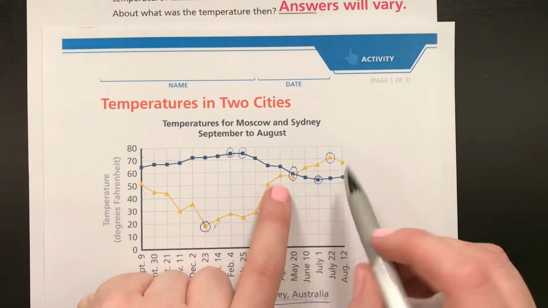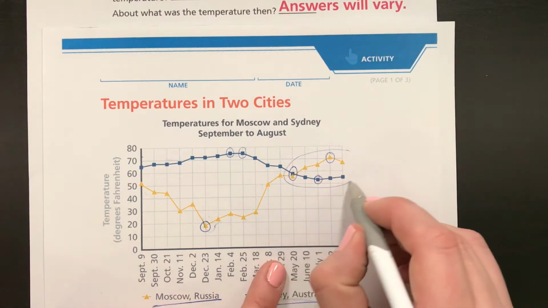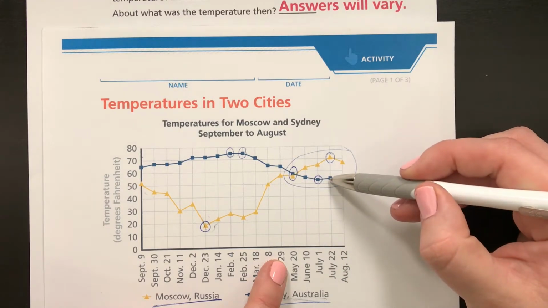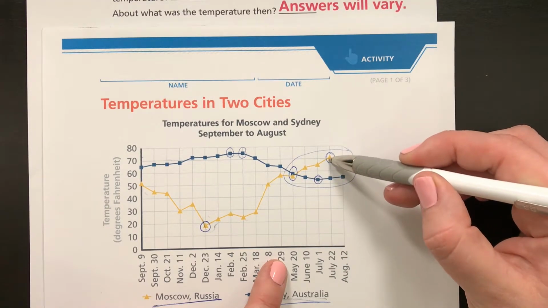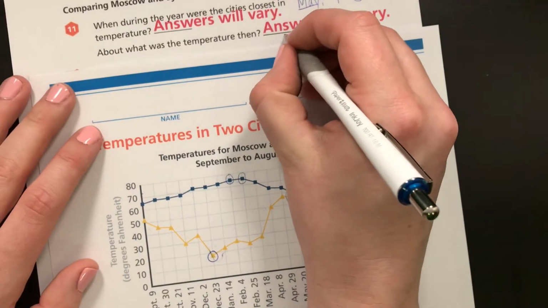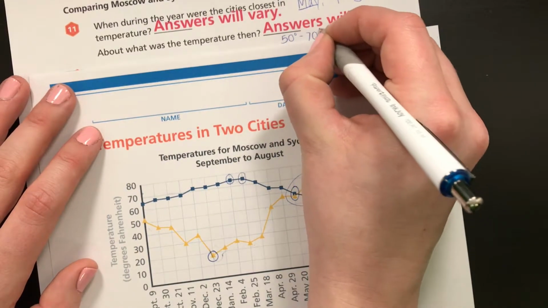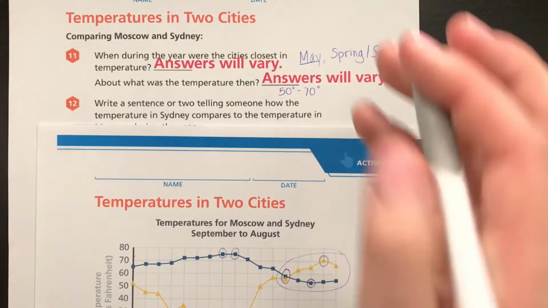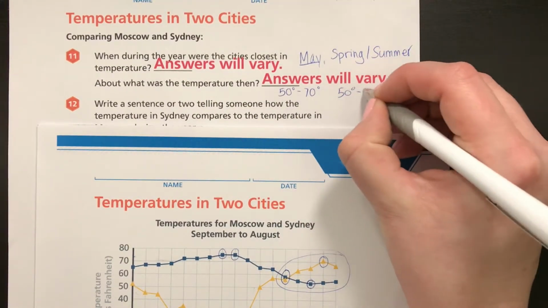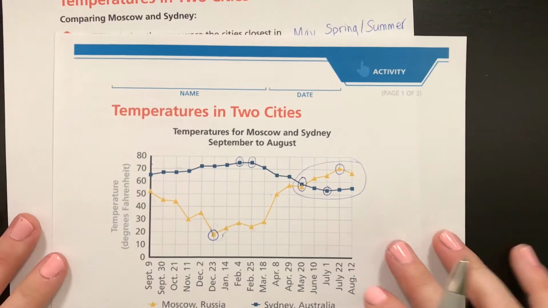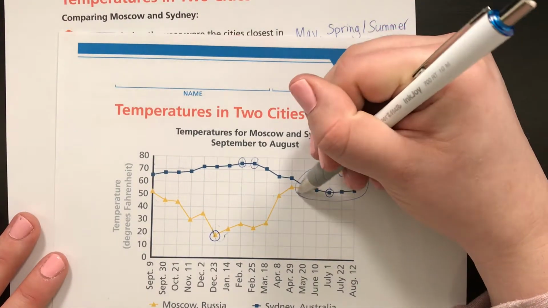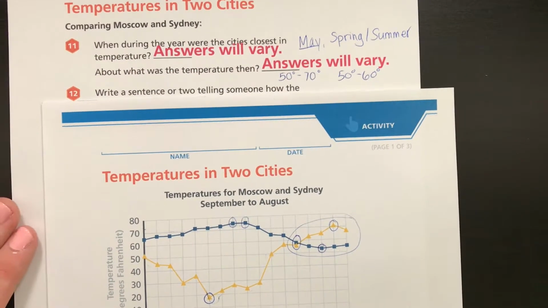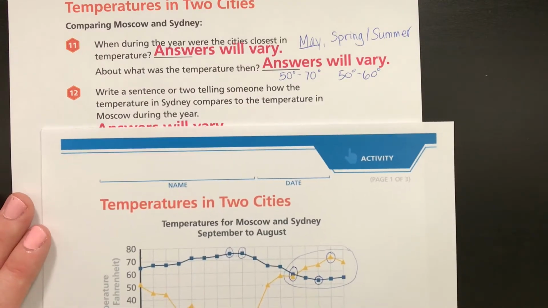So even looking more so in this whole area, they're much closer together. So a good answer here would be between the 50s and the 70s. So you could put between 50 degrees and 70 degrees. I would also accept between 50 degrees and 60 degrees, because if you're looking at just these points right here, this is more close to between the 50s and 60s. So those are both good answers, between the 50s and 60s or 50s and 70s.